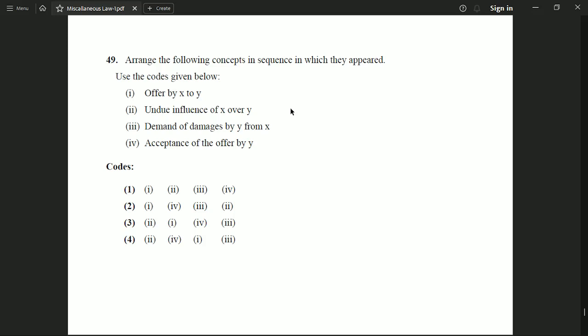Statements are: first, offer by X to Y. Statement 2, undue influence of X over Y. Statement 3, demand of damages by Y from X. And 4 is acceptance of the offer by Y. So the correct code to this question is, first there will be an undue influence, then there will be an offer by X to Y, then there will be acceptance of the offer by Y, and in the last, there will be demand of damages by Y from X. So the correct option is option number 3. The sequence is 2, 1, 4 and 3.